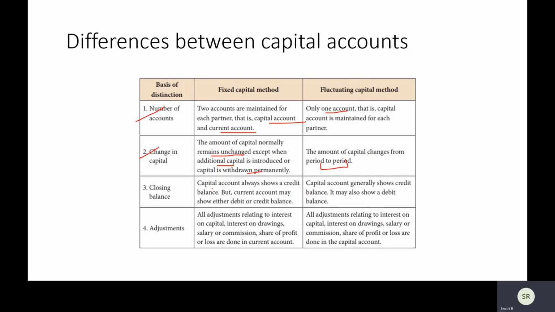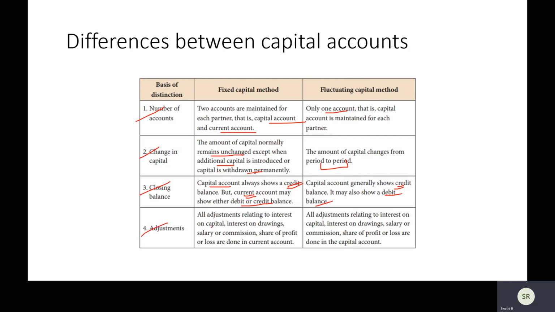Now, what is the closing balance? Capital account always shows, I told you, the current balance. Fixed capital account will always show a credit balance, but the current account can be debit or credit. While here it can be anything. Generally it should be credit because it's a personal account, it's a liability, capital and all that. But it can show a debit balance also. Maybe if you're making losses continuously for some years, it can show a debit balance also.